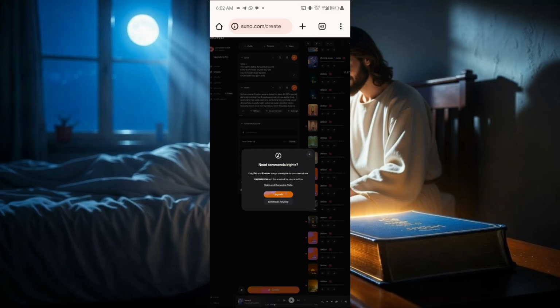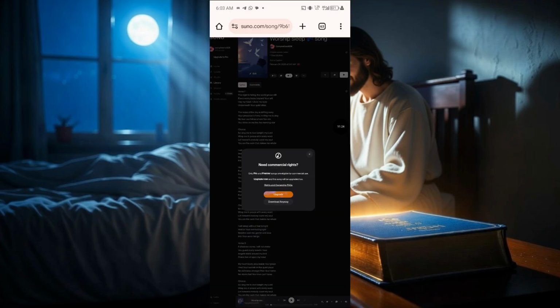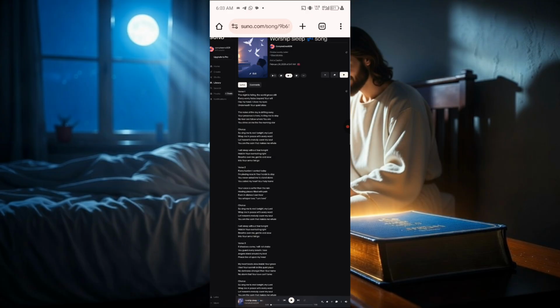So now you see, because we're using the free version, they are going to tell us that we need the pro version to be able to monetize this particular music. So if you want to post it on, let's say, YouTube, you might need to upgrade to the pro version. So for now we can just download it anyway. We'll just download it here. So click on download. Now we're going to take it to CapCut. If you want to upgrade to the pro version, I think it's about $8.